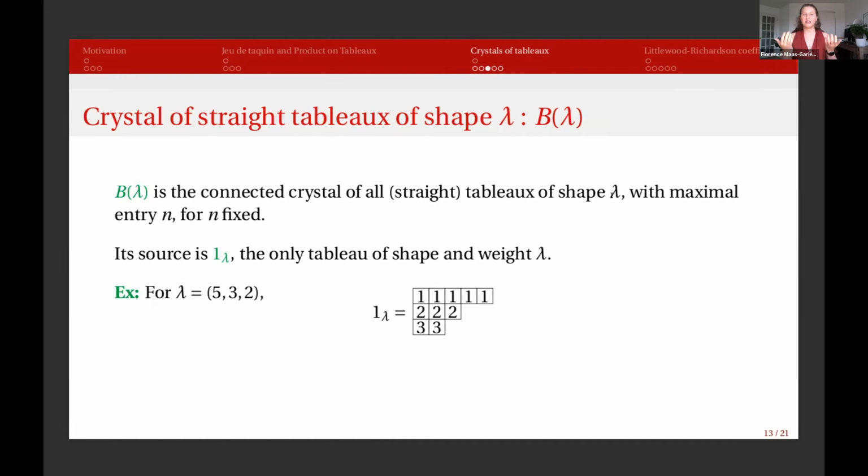So when we allow n to become much bigger, and we don't fix a maximal entry, we actually get that B lambda corresponds to the Schur function S lambda, because we have all the tableaux of shape lambda that will show up in this crystal.